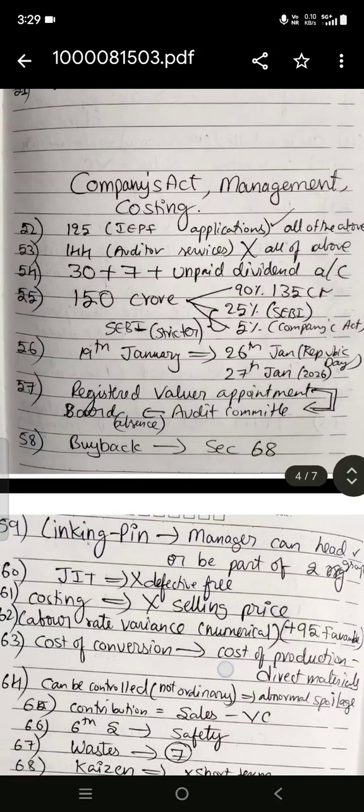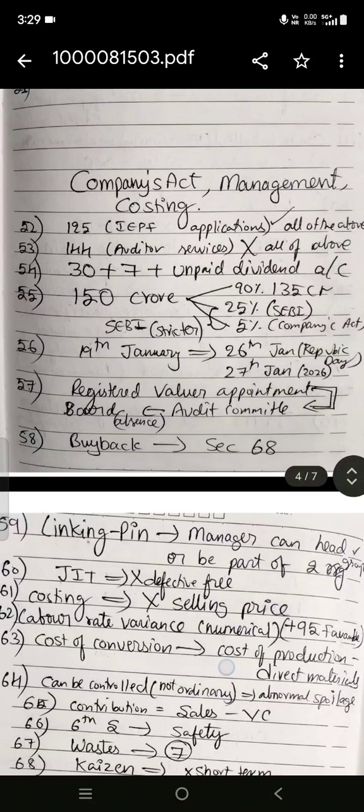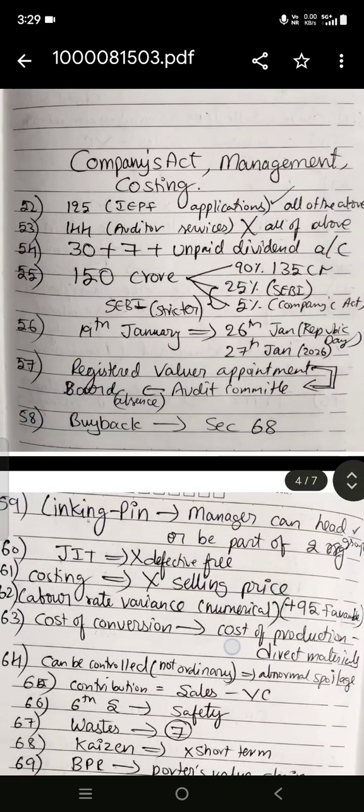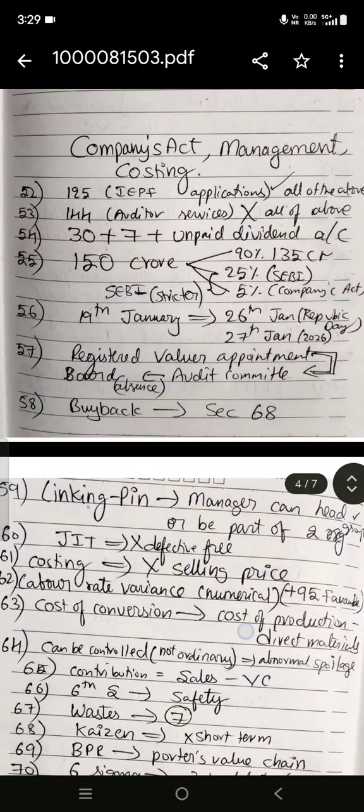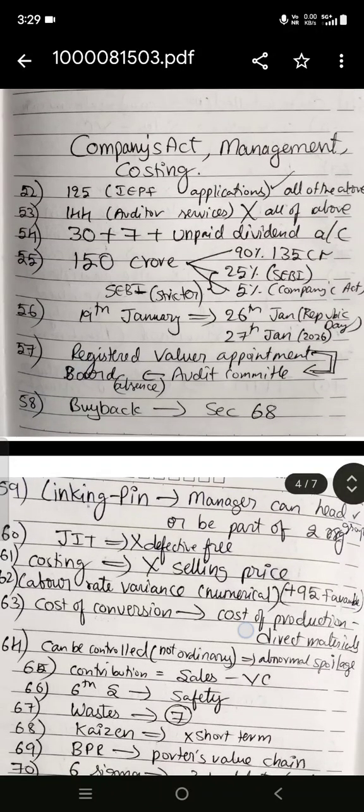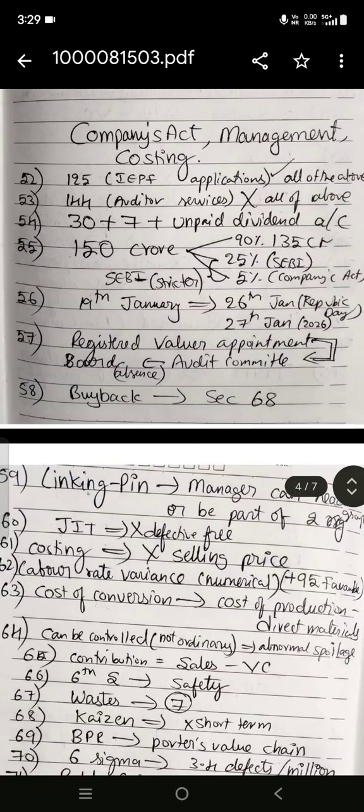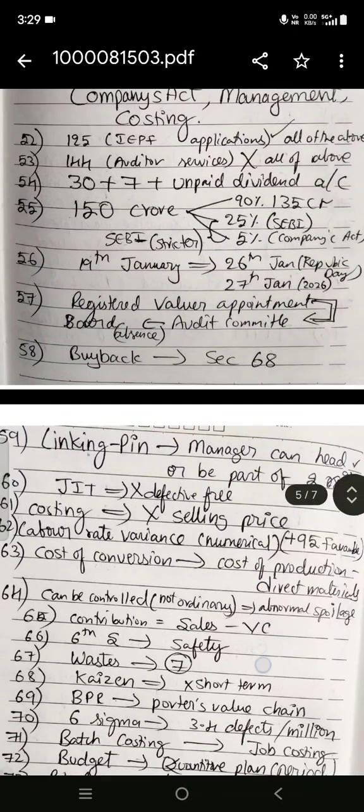And I remember definitely they asked for the appointment of a registered valuer. In the case of a registered valuer, it is not the nomination and remuneration committee. Here, the audit committee only appoints him. In the absence of an audit committee, the board appoints the registered valuer.